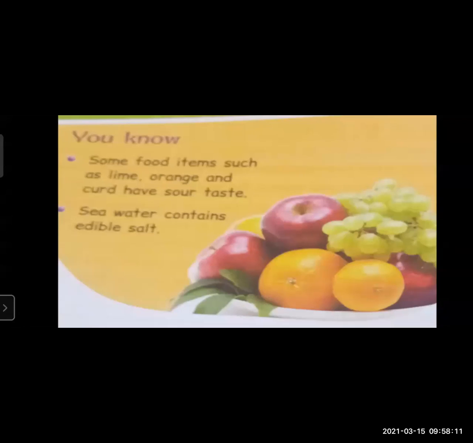We often have sweet curd when we go for any event or for any exam, according to Indian culture. But if you take the example of curd, it has a sour taste. Orange is also sour, most of the time. Sour means it has sourness.